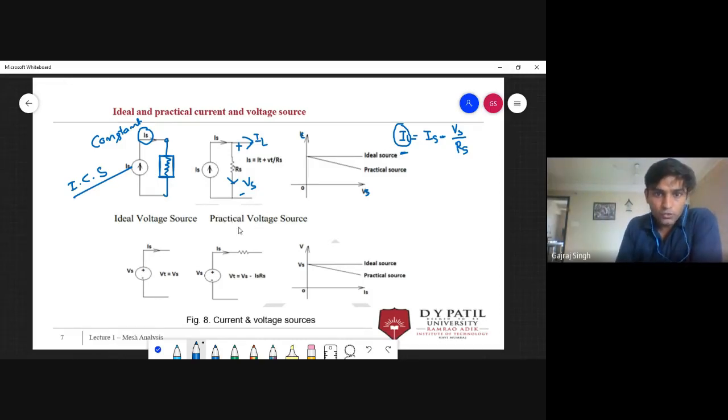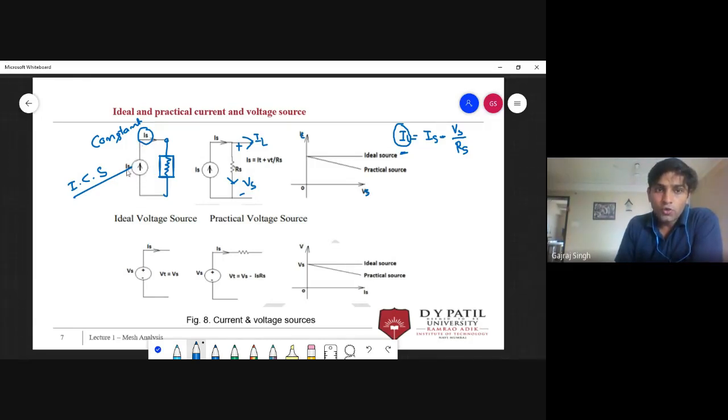Okay, so in case of voltage source, you can see that this is your ideal voltage source. Before going to voltage source, I have one more point to discuss. Suppose I reduce this voltage to 0. Let's discuss the ideal case first. In the ideal case, if we reduce this voltage to 0, the current goes to 0. If there is no current, we can consider this as an open circuit.